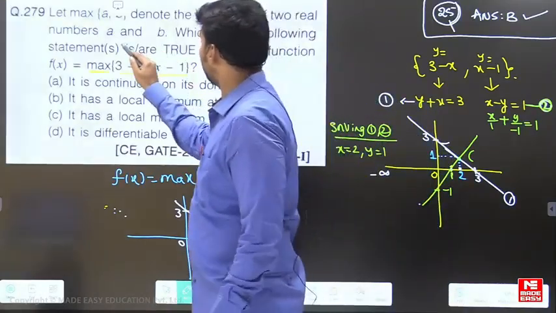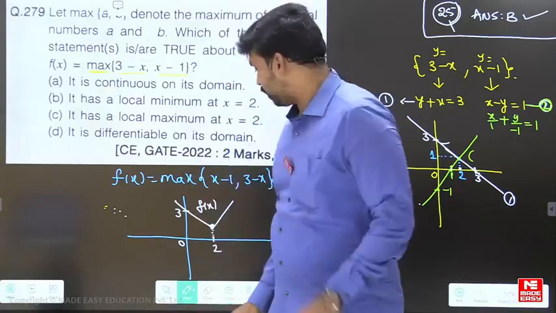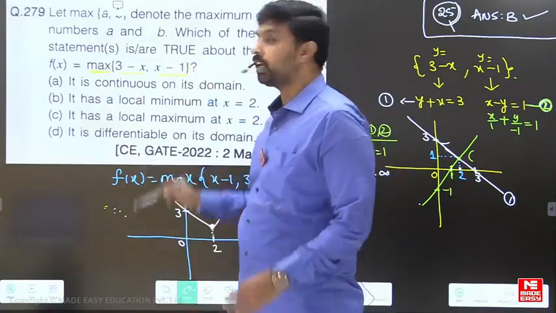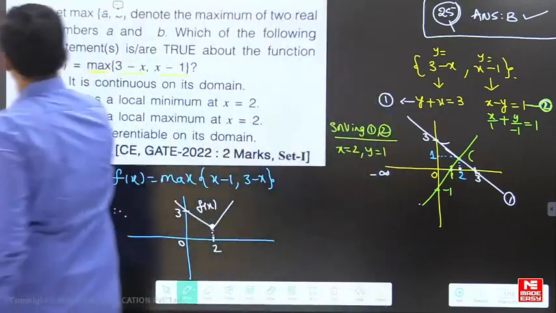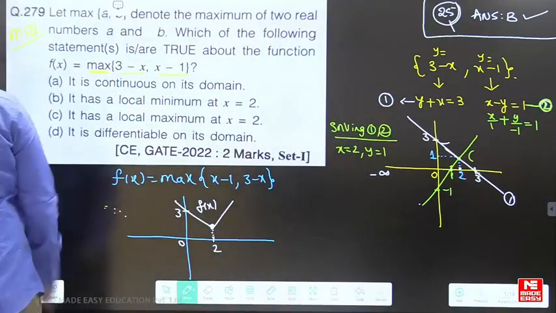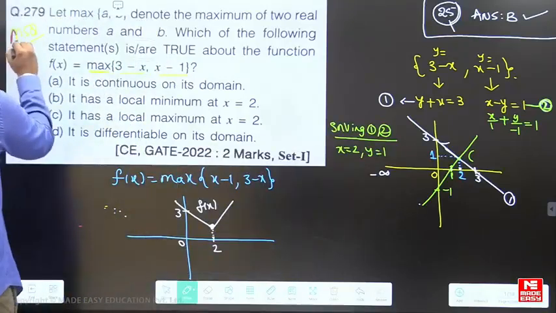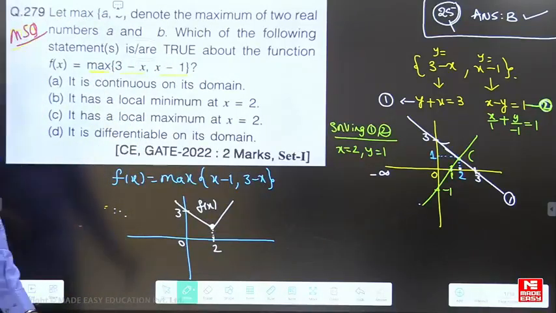See, the question is whether each statement is true. What does it mean? Here it is a multiple select question. So this is an MSQ, a multiple select question here. This is an MSQ.